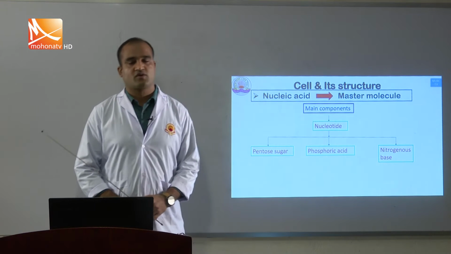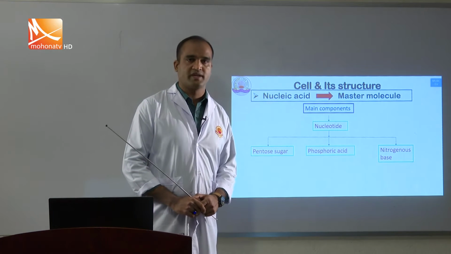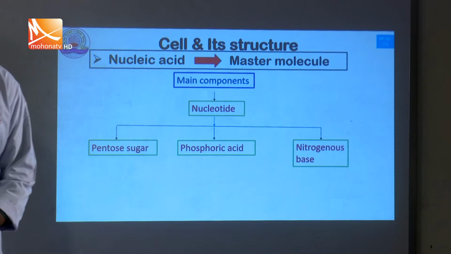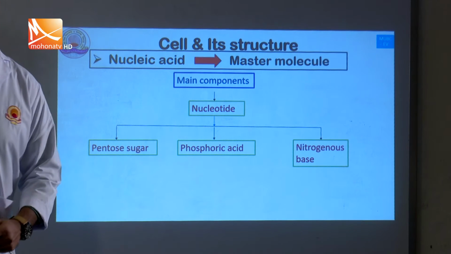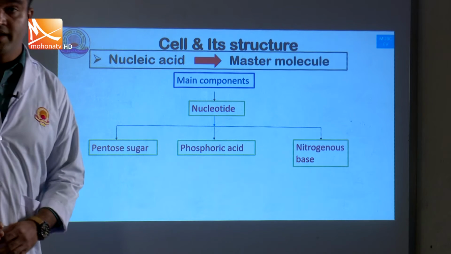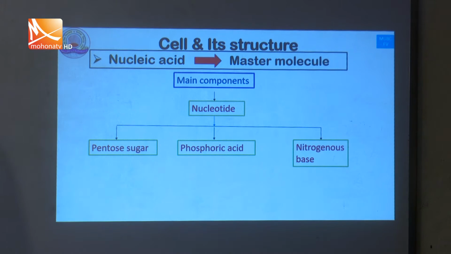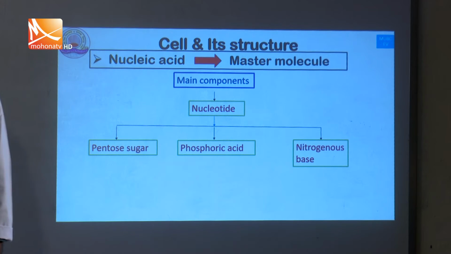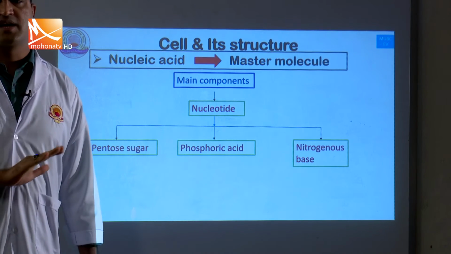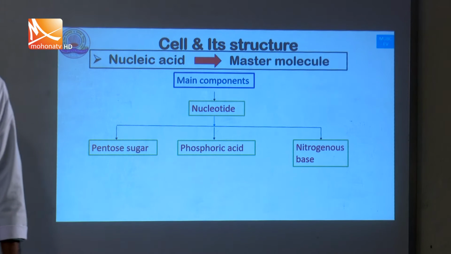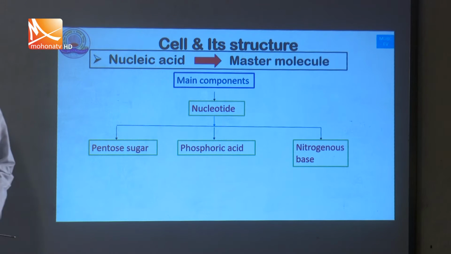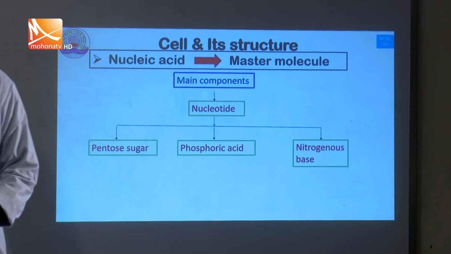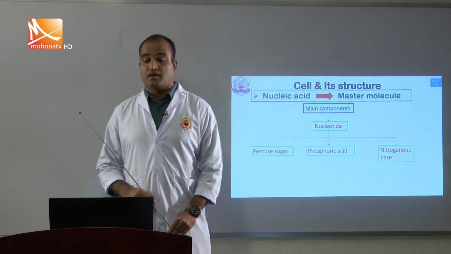The nucleic acid is also called the master molecule of the human body and the physical basis of any organism. Why is it called the master molecule? Because any trait or inherited material passes through the nucleic acid. It may be the color of the body or any chemical reaction of the body, but it passes from one generation to the next by the nucleic acid. So it is called the master molecule.